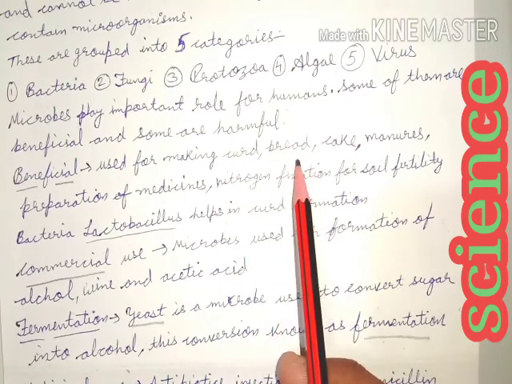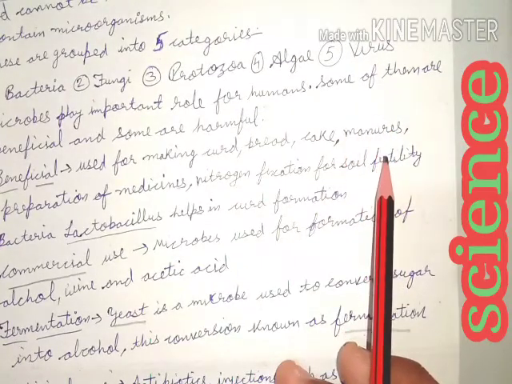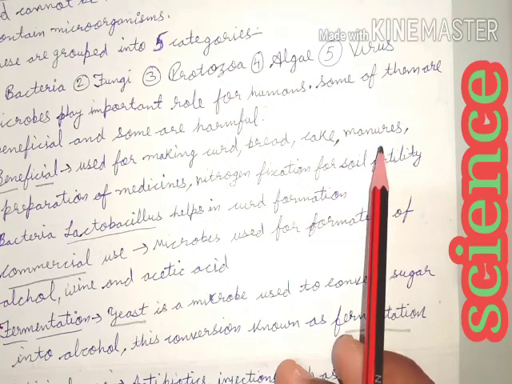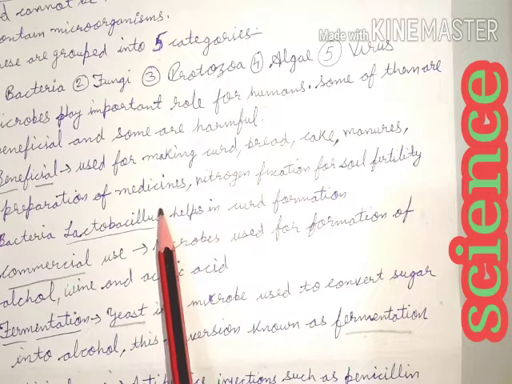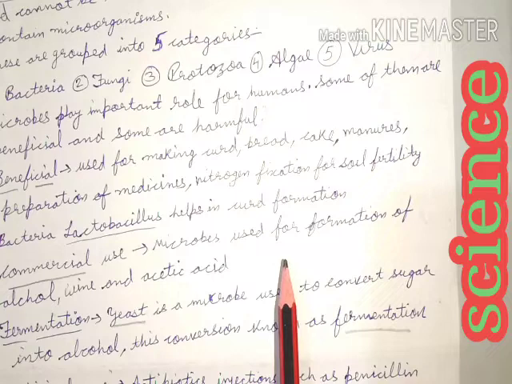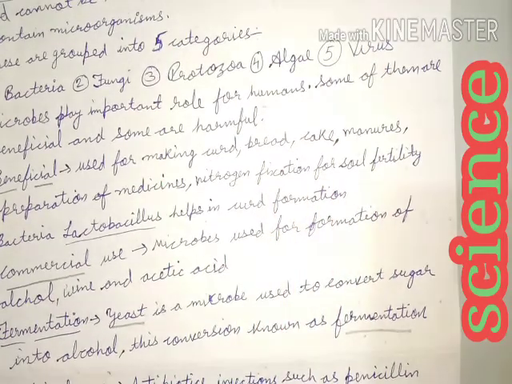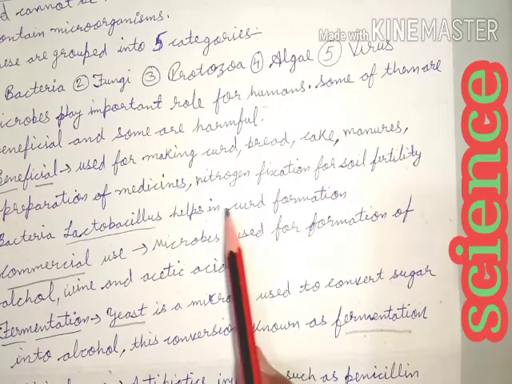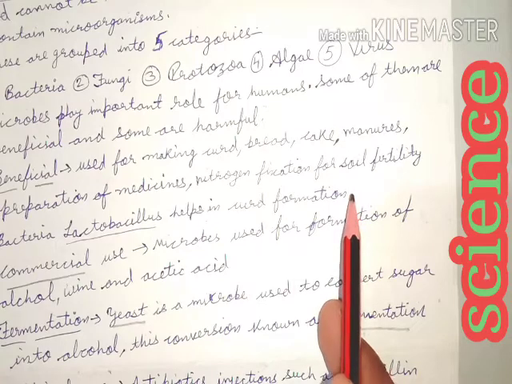Bread is also made with the help of microbes, and so are cake and manures. For making manure, farmers use microorganisms. In preparation of medicines, that is in vaccination, microorganisms are used. Nitrogen fixation means the conversion of atmospheric nitrogen into a form that plants can absorb from the soil, and it is also done by special types of microorganisms. So we can say nitrogen fixation is for soil fertility. In this way microbes are beneficial for us.